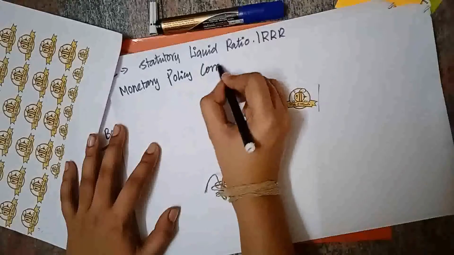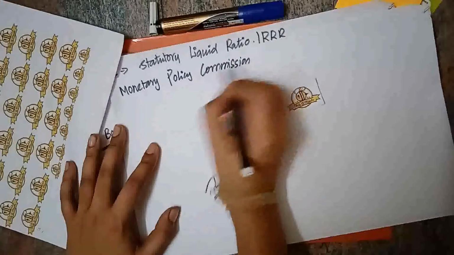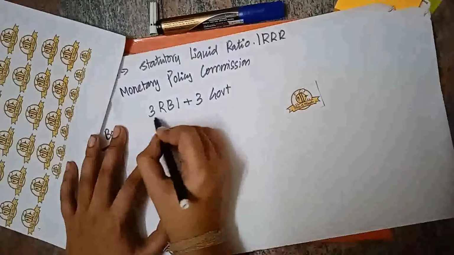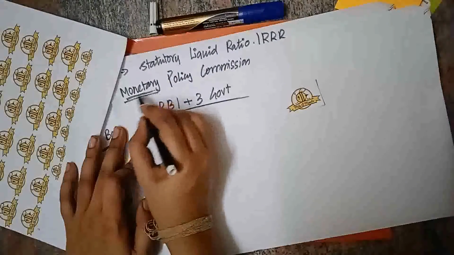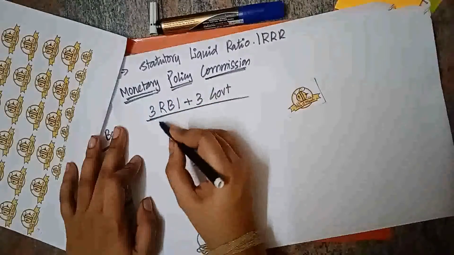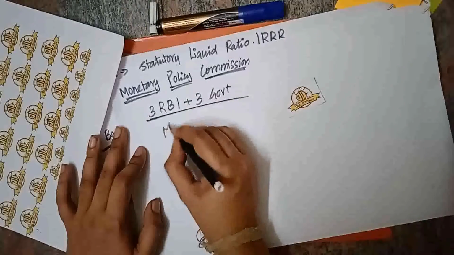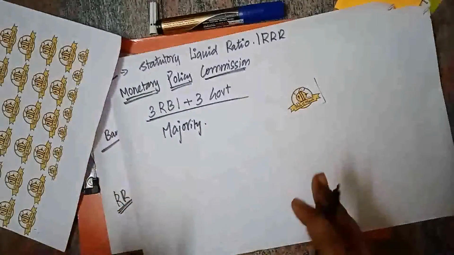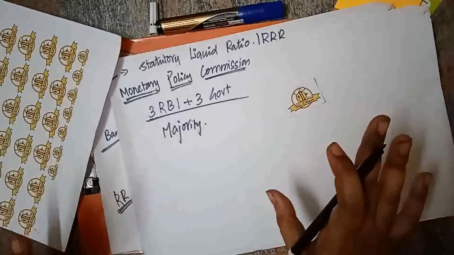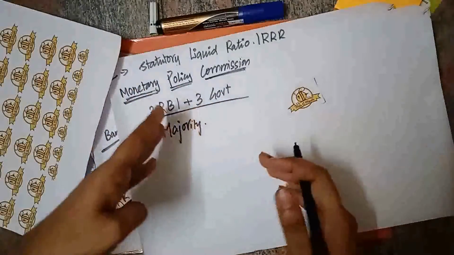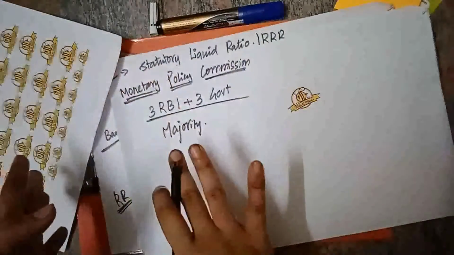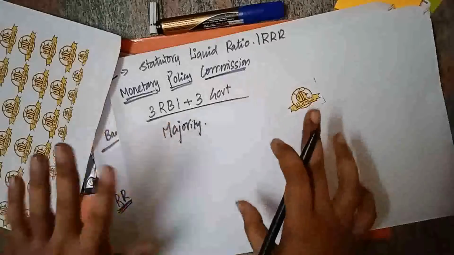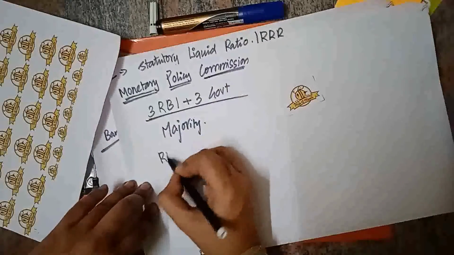So the Monetary Policy Committee consists of 6 members. Out of these 6 members, 3 members are from the RBI and 3 members are from the government. Both of them jointly decide. So the majority wins. If 4 support the decision in favor of the RBI, then the decision will be taken. If 4 support in favor of the government, then that decision will be taken. So the majority decides.